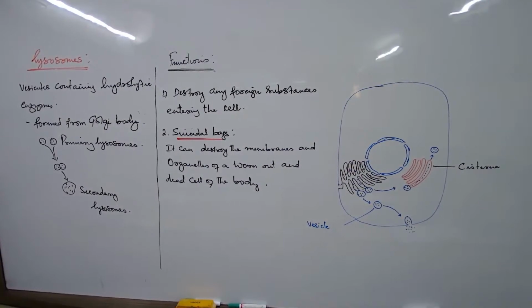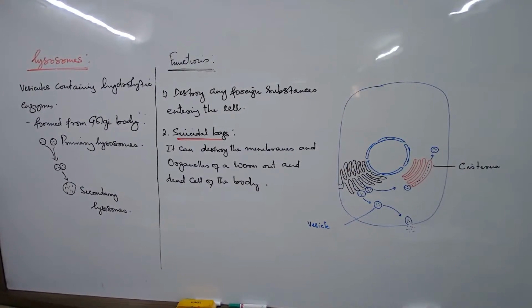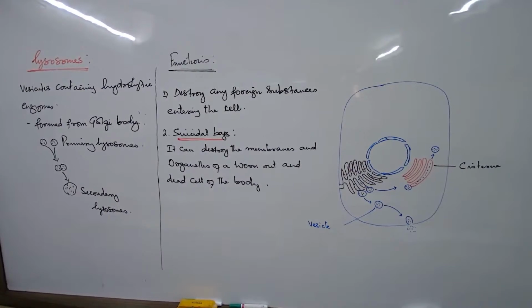Are you aware what points to write? Yes, ma'am. I asked you two differences between SER and RER to write. What is the first difference you will write? You will write the difference on the structure. Ribosome present, ribosome absent. That's the first difference. What is the second difference you will write?